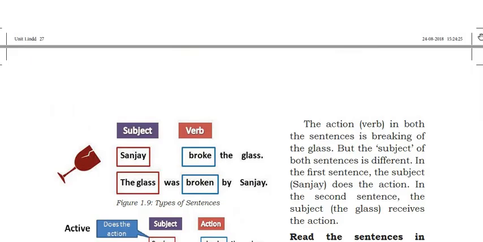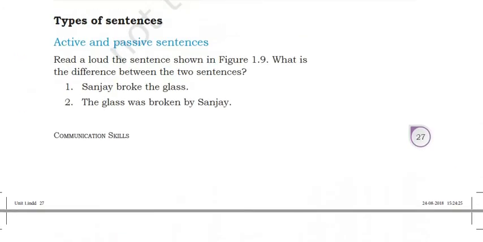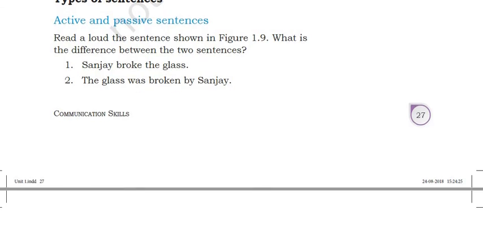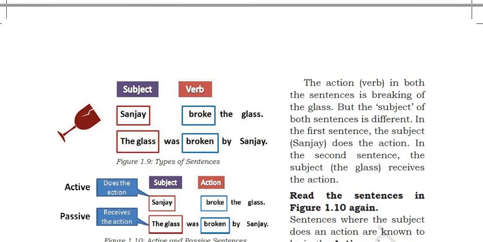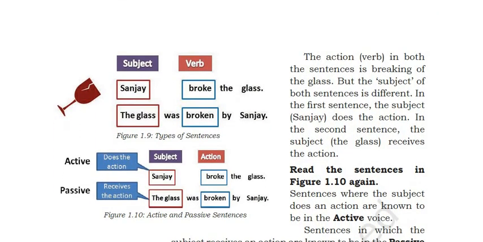Now types of sentences. Active and passive sentences. Read aloud the sentences. What is the difference between these two? Sanjay broke the glass. The glass was broken by Sanjay. Which is the active and which is the passive? Here we are trying to understand that. The action verb in both sentences is the breaking of the glass. In both sentences, the meaning is the same, right?